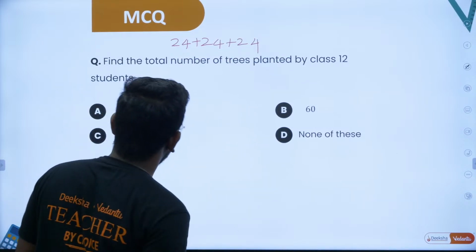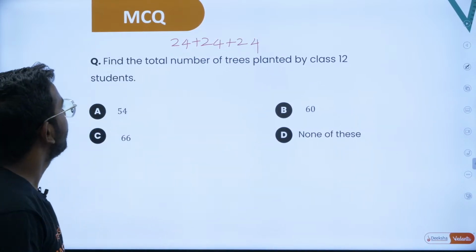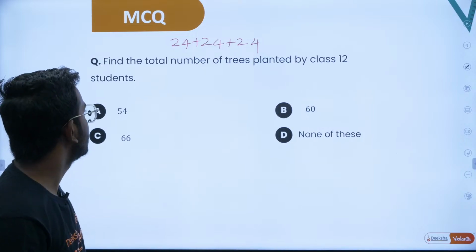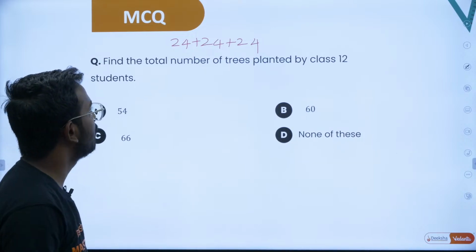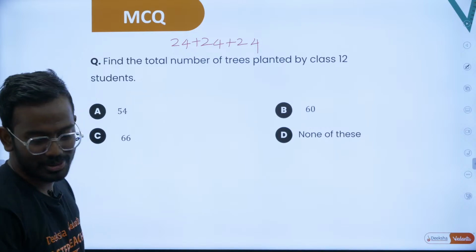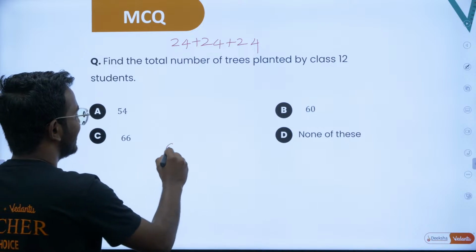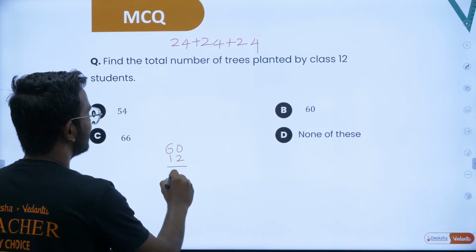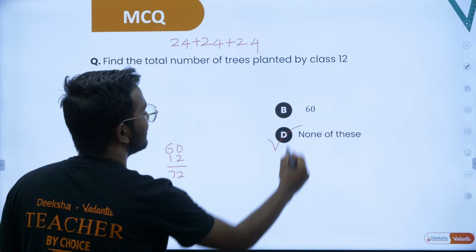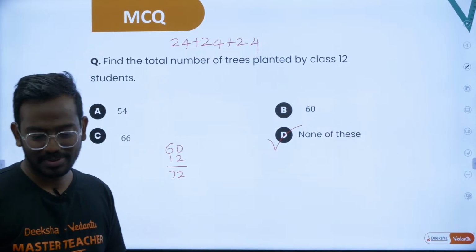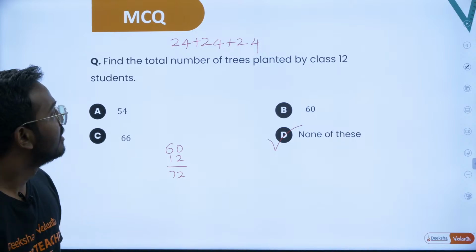So the answer should be, any guesses? It is 60 plus 12, so the answer should be 72. So none of these is the right answer, right? Very good Dhanush, super, well done guys.